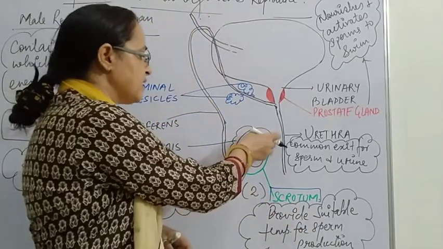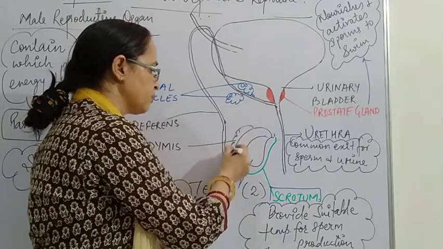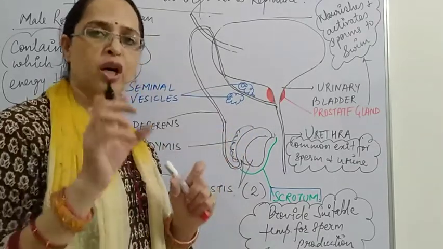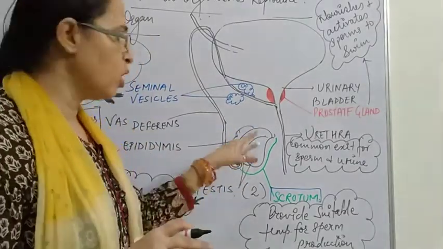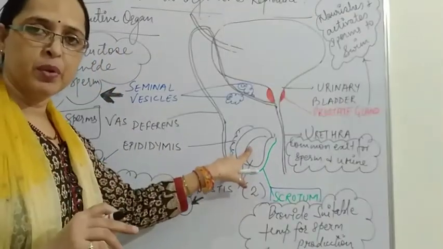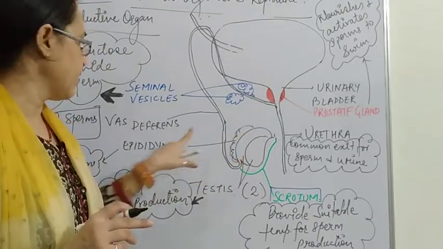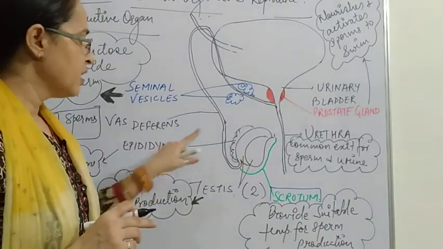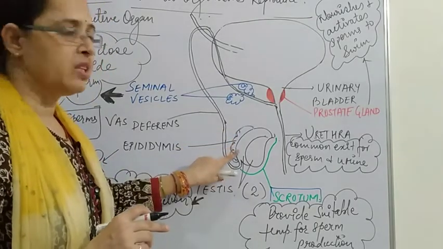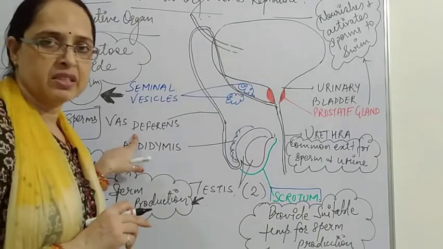Now this testis is connected with a thick coiled tubular structure, a short tube which is called the epididymis. In the testis, sperms are produced, and after production the sperms are temporarily stored in the epididymis. Then from the epididymis a tubular structure arises which is called the vas deferens.